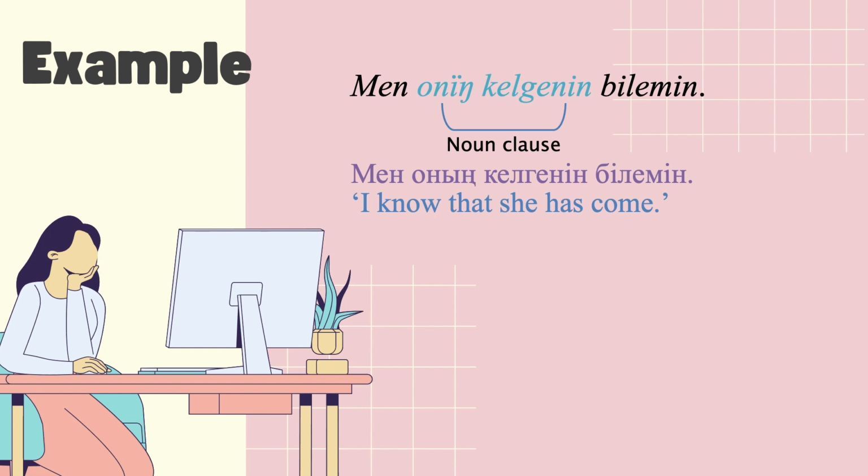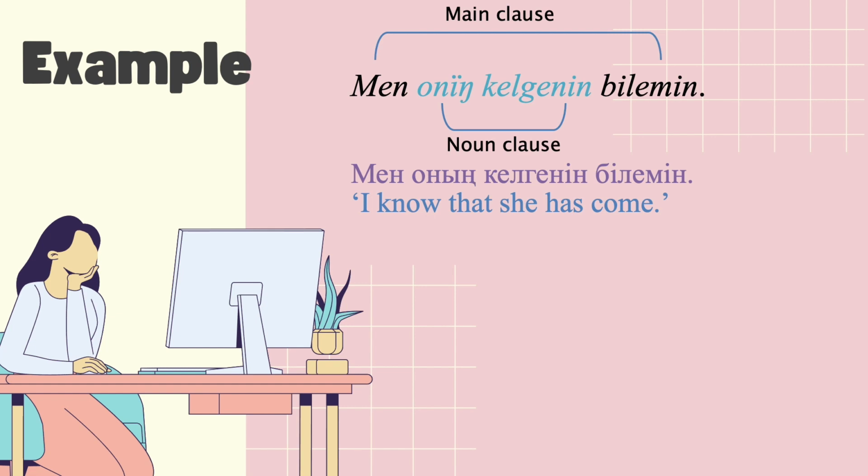The verb kelgenini combines the verb root kel, to come, the participle marker gen, the third person possessive suffix, and the accusative case n. The main clause is men bilemin, I know, and its subject is men, I, and its predicate is bilemin, I know. The noun clause onun kelgenini is the direct object of the main clause men bilemin.